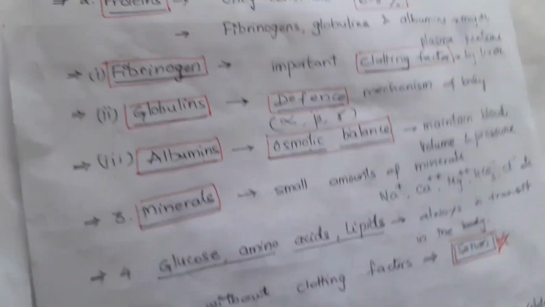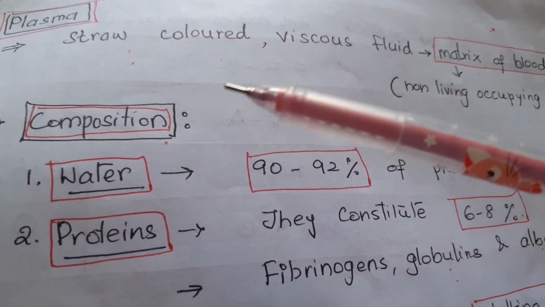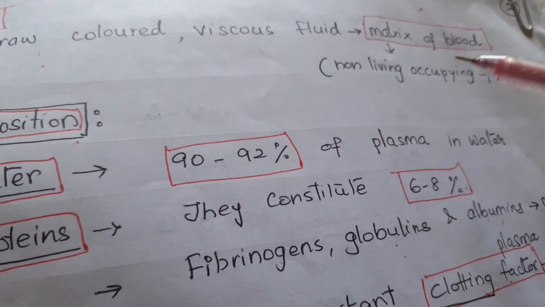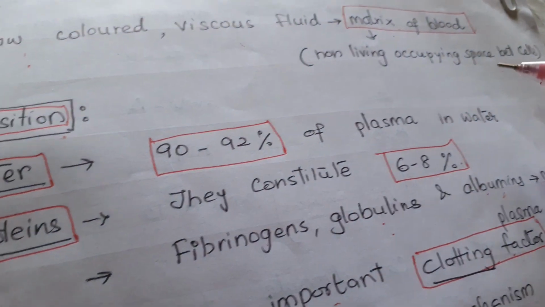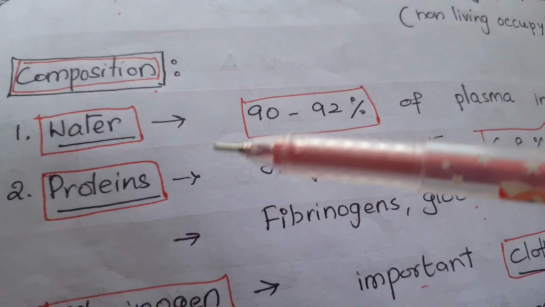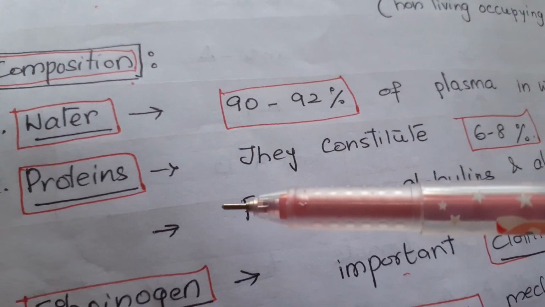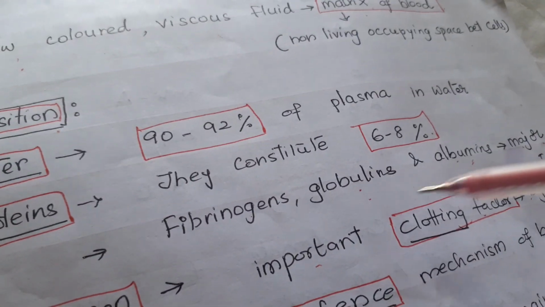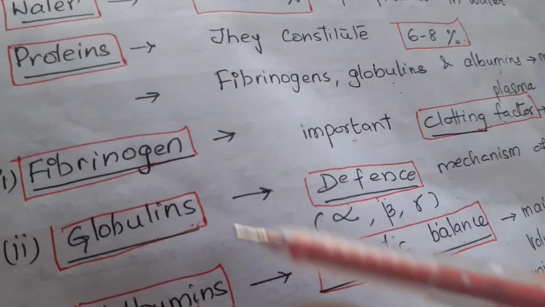When we come to plasma, it is a straw-colored viscous fluid. It forms the matrix of the blood, which is non-living. It occupies the space between blood cells. Plasma composition is, it consists of 90 to 92% of water, and major proteins like fibrinogen, globulins and albumins constitute 6 to 8% of plasma.